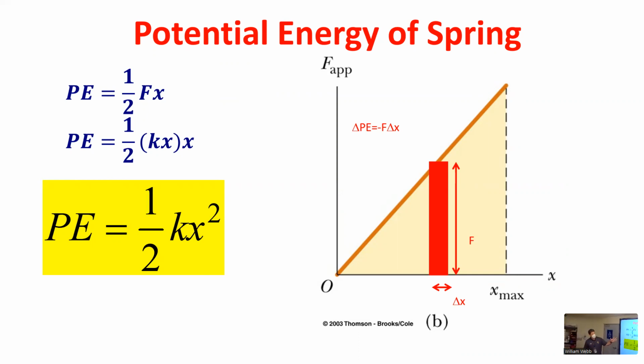So this equation can be derived graphically from the linear relationship in Hooke's law. It's a pretty easy derivation if you understand that it's just the area under the curve. All right, so that's where that bottom equation comes from. It's not sorcery, it's just math and physics.